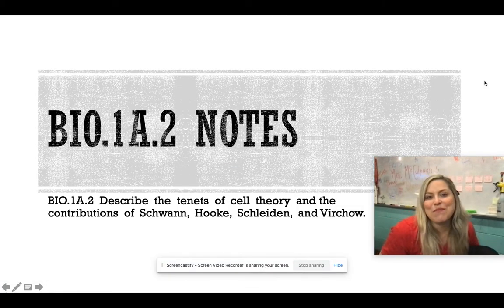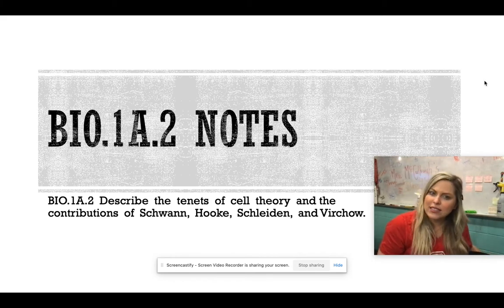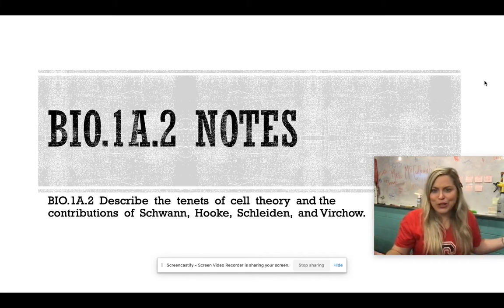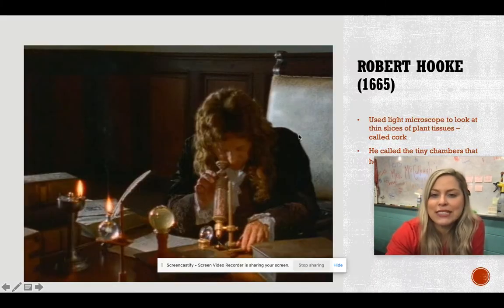All right, guys, welcome back for the next little section that we're going to cover. So, for standard one, the cell as a system, we are now looking at 1A.2. This is where you will be able to describe the tenets or the ideas of the cell theory and the contributions of Schwann, Hooke, Schleiden, and Virchow. So, these really old guys that basically discovered what in the world is a cell and what does it do for us. Okay. So let's get right to it.